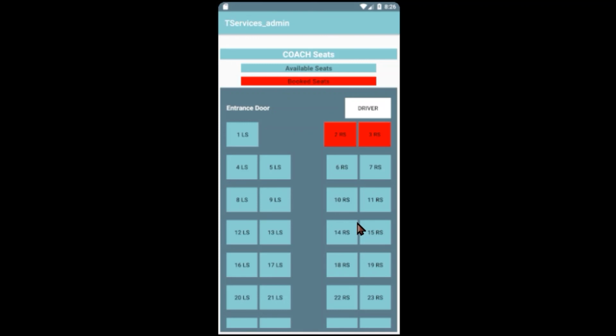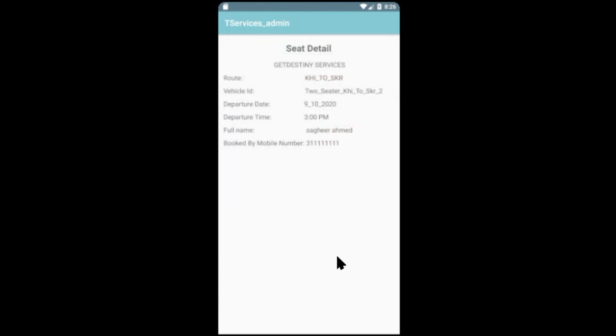Now with this admin application, you can see which seat is booked by which person. When we click on this seat, it goes to the details of the customer who booked it. This seat is booked by Saghir Ahmed, and the mobile number is XYZ33, which he provided. It shows which seat, which date, which time, and which route. That is the main purpose of the admin app. Any driver or authority of T services can check which seat is booked by whom.